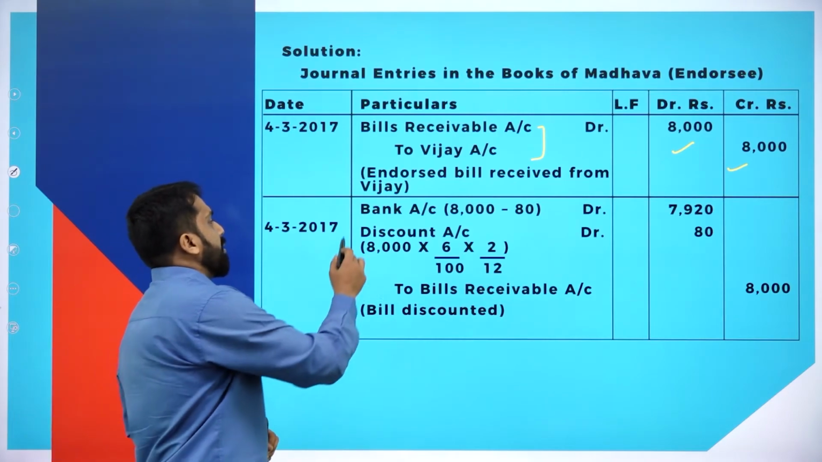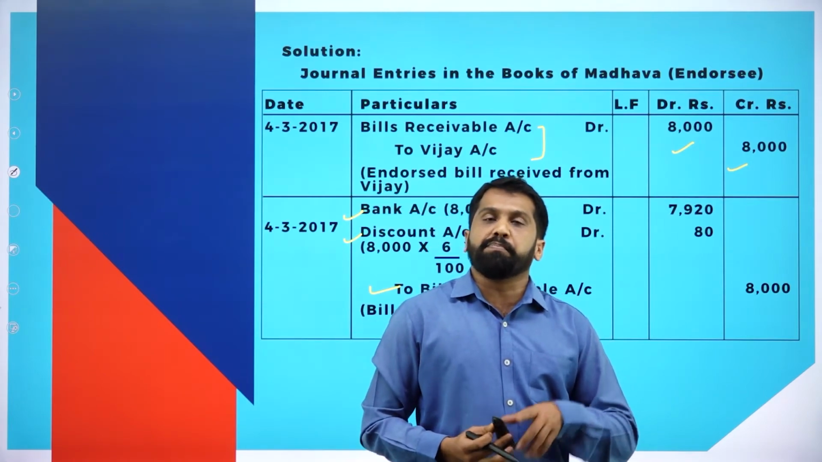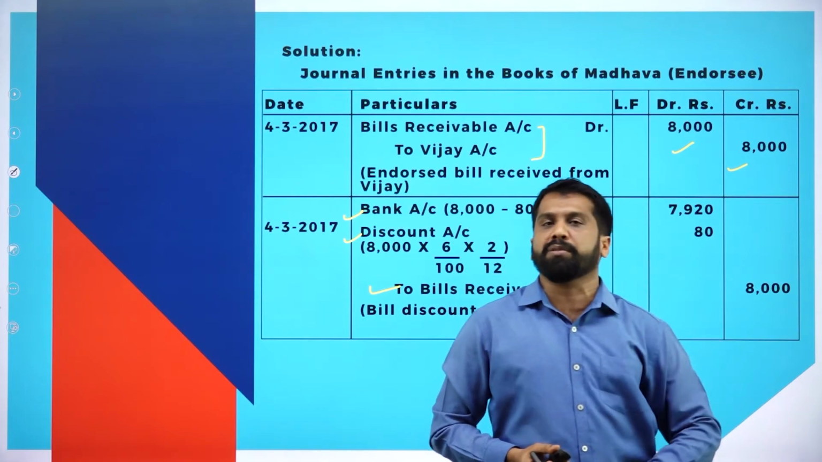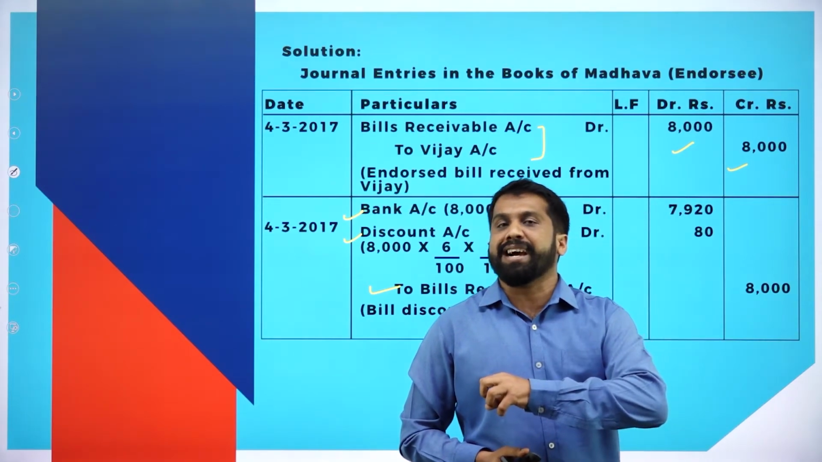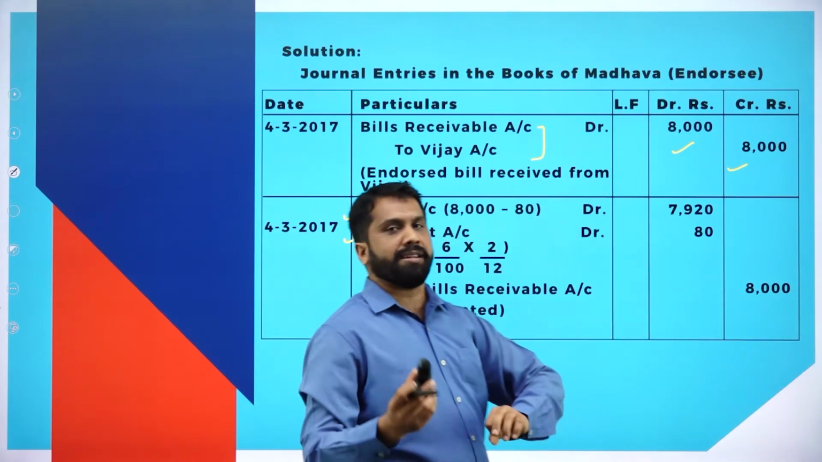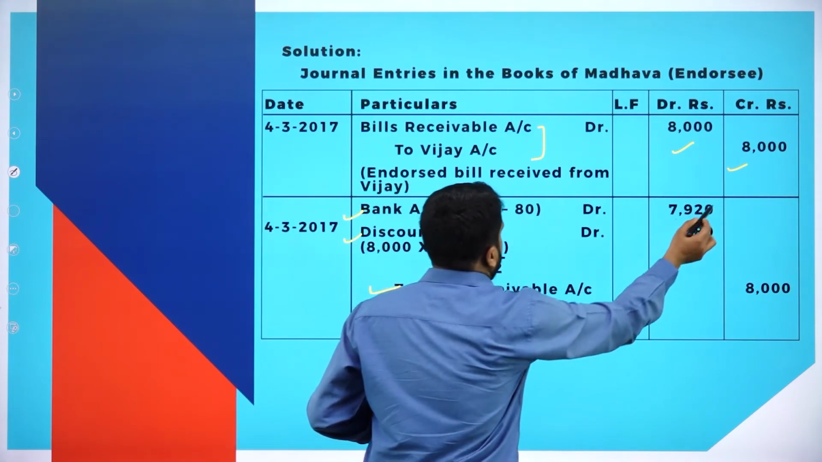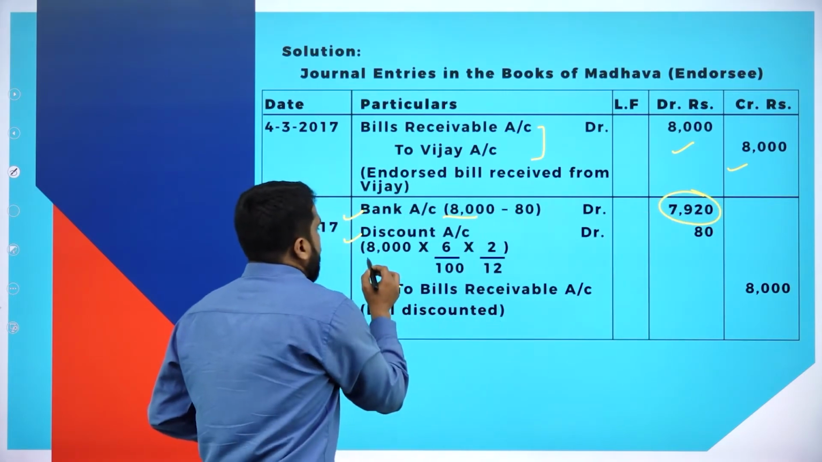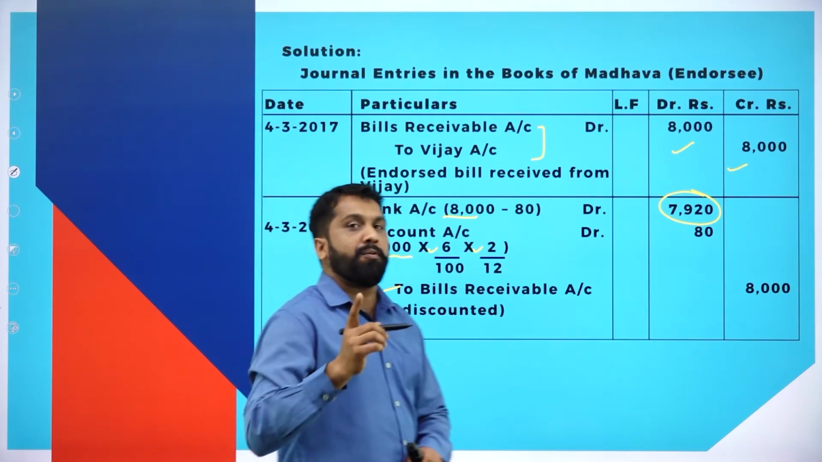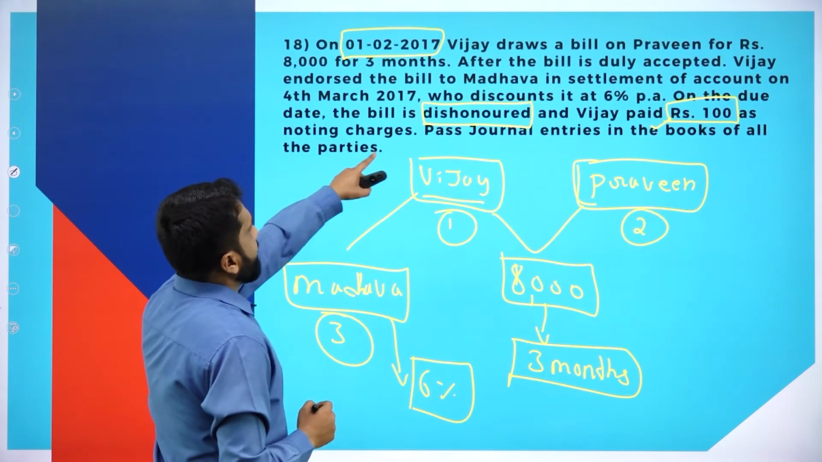Next one. Bank and discount to bills receivable. The third party collected the bill from the seller, went to the bank and discounted it. Now, bank account 8,000, I'll come back to this later. 8,000 into 6% into 2 by 12. Why is it 2 by 12? I'll go back to your question. As per the question, it is dishonored.